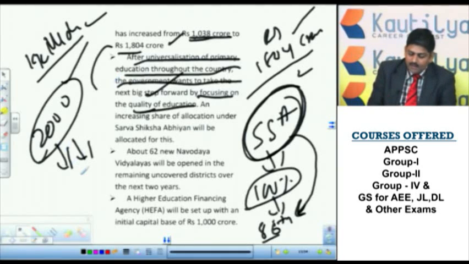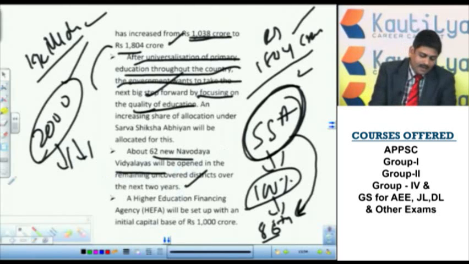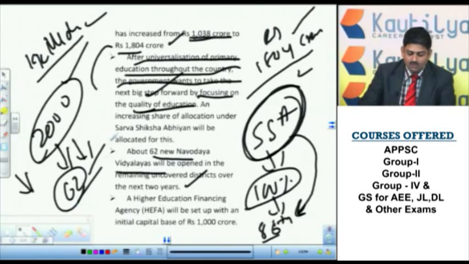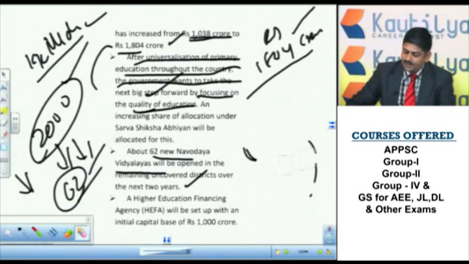Another proposal is that 62 new Navodaya Vidyalayas will be opened in the coming 2 years. Already many districts were covered. So in the remaining districts where this scheme was not covered, 62 new Navodaya Vidyalayas will be started.